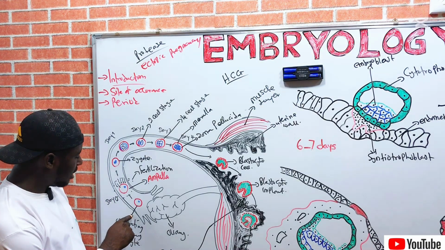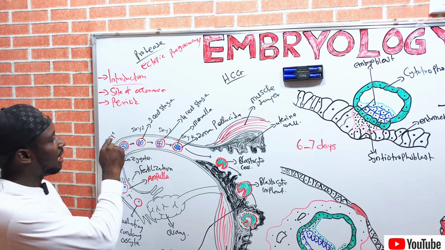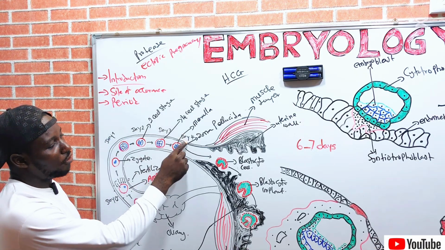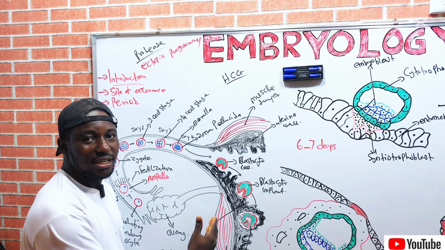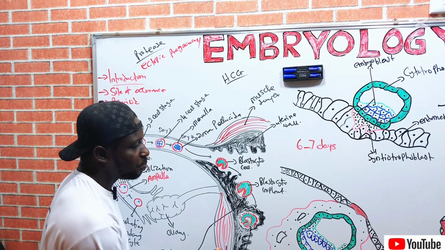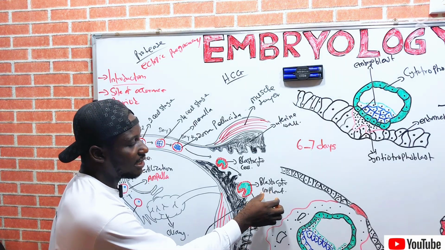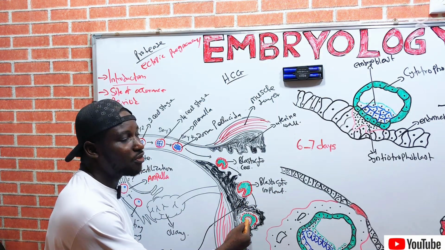You can see day 0, day 1, day 2, day 3, day 4. Day 5 is for blastocyst formation. That is for blastulation, right? Day 6, the blastocyst is trying to implant. Now, day 7 is when it has fully implanted.